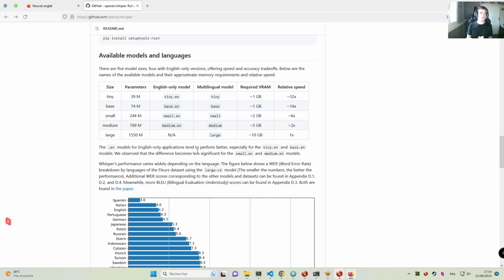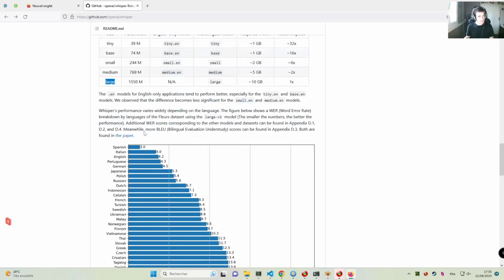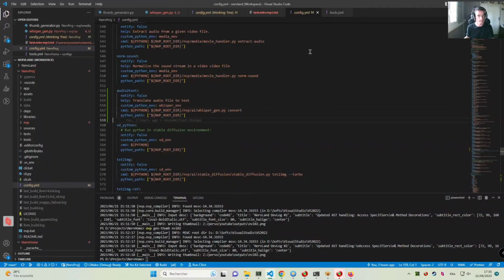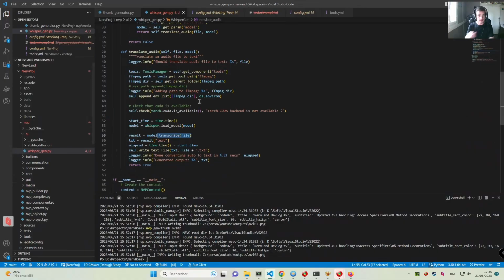Obviously, I've tried the base model and the large model. The large model provided a slightly better translation, but it's slightly slower also. But anyway, I'm just going to go with large most of the time now. And we can still provide that on the command line with a --model option also. Okay, so this is it basically.